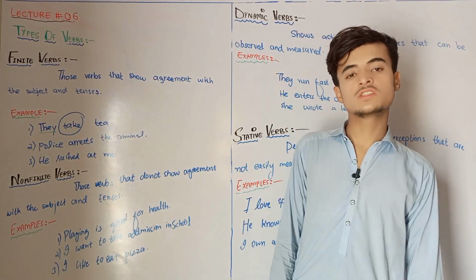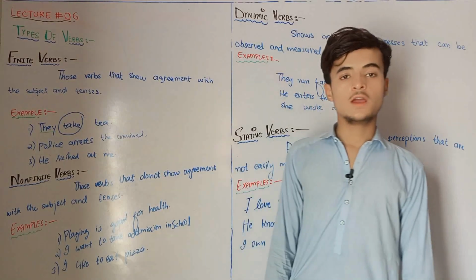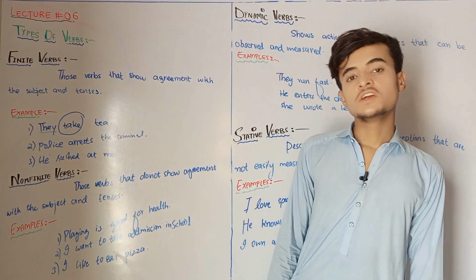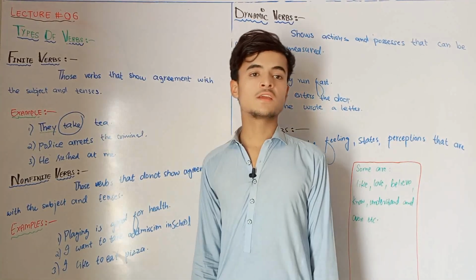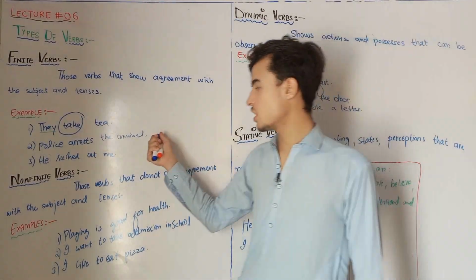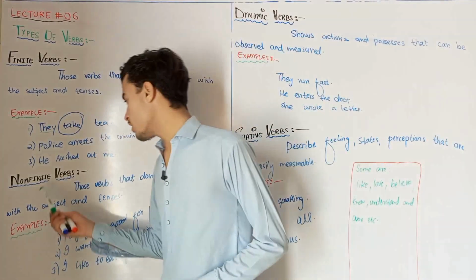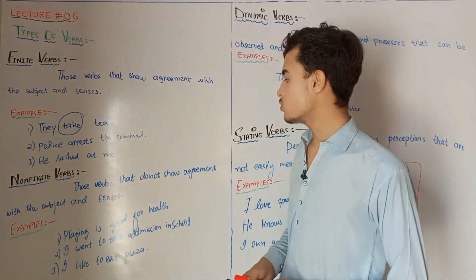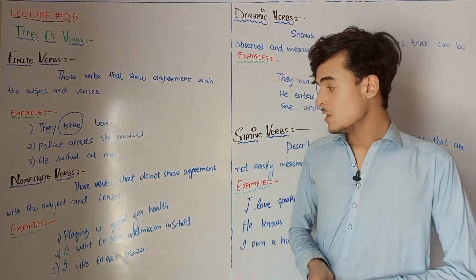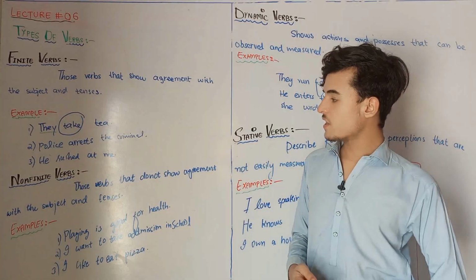In the present tense, he rushes at me. In the past tense, he rushed at me. In the past perfect, he had rushed at me. So these are verbs which change form according to the subject and the tenses. And non-finite verbs are those verbs that do not show agreement with the subject and tenses, meaning they are the opposite of finite verbs.